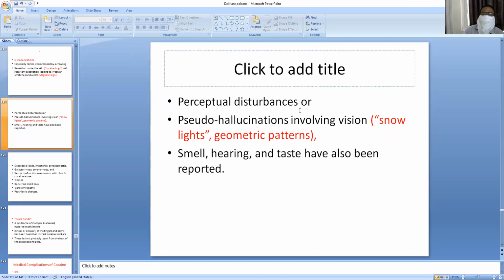So perceptual disturbances, hallucinations, pseudo hallucinations involving snow lights, geometric patterns. Smell, hearing, and taste disturbances have also been reported. These perceptual disturbances are synesthesias, that means seeing of the sound, hearing of the colors, like that.